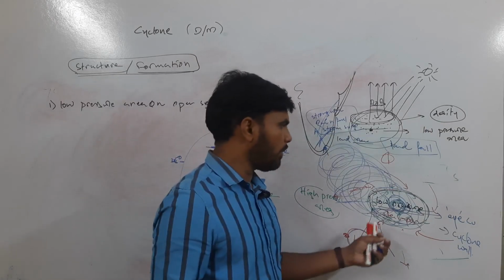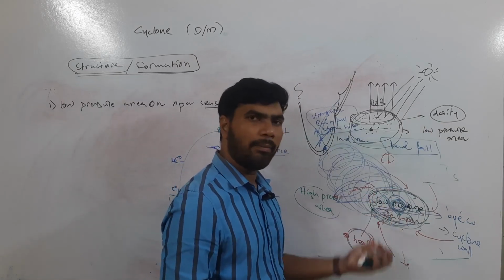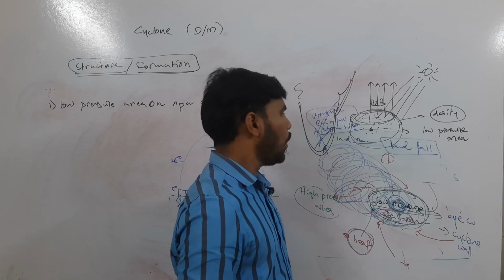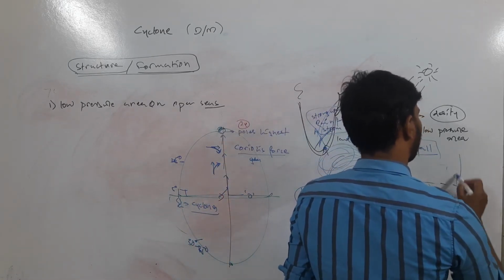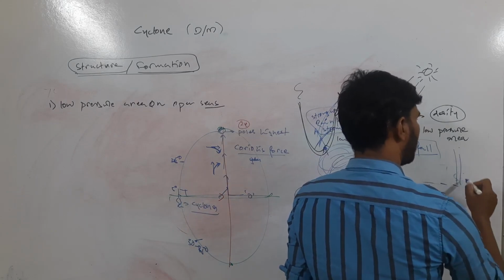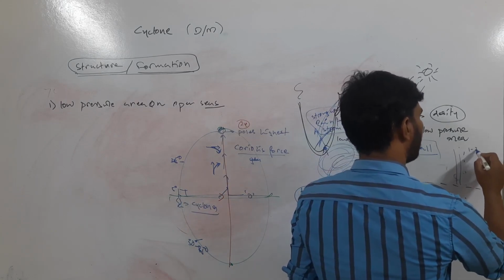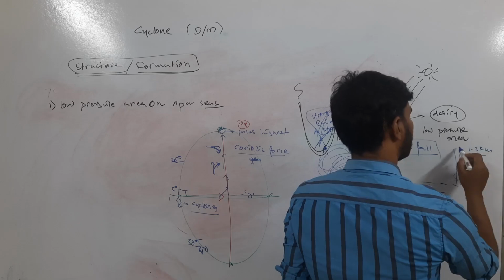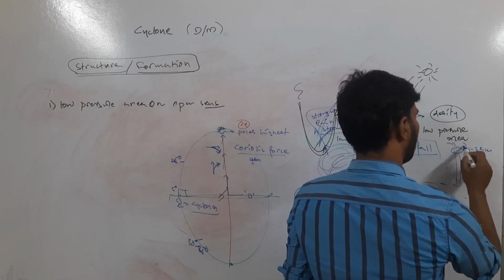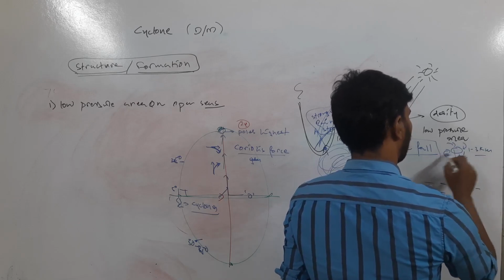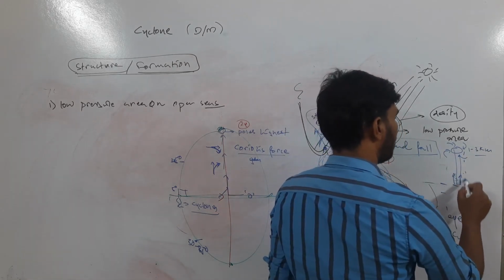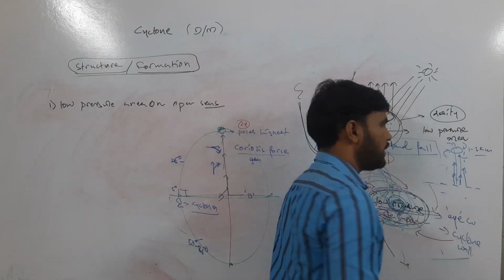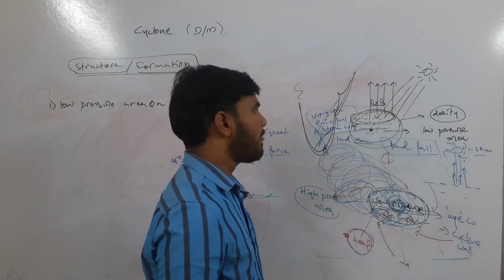One more thing you have to remember is, this is not exactly happening on the surface of the ocean. So let's say this is the ocean surface; some kilometers above, maybe 1 to 3 kilometers above, the entire system of the cyclone will be formed. From here, the required heat and moisture is being supplied from the ocean surface.